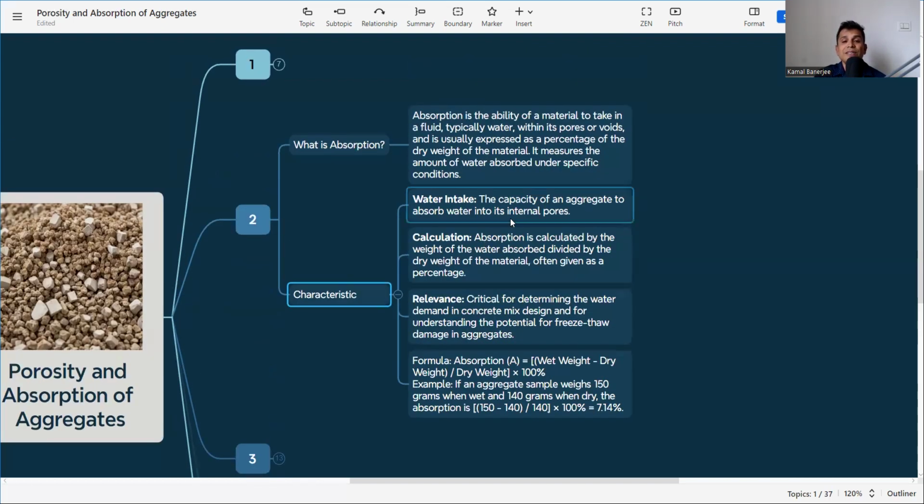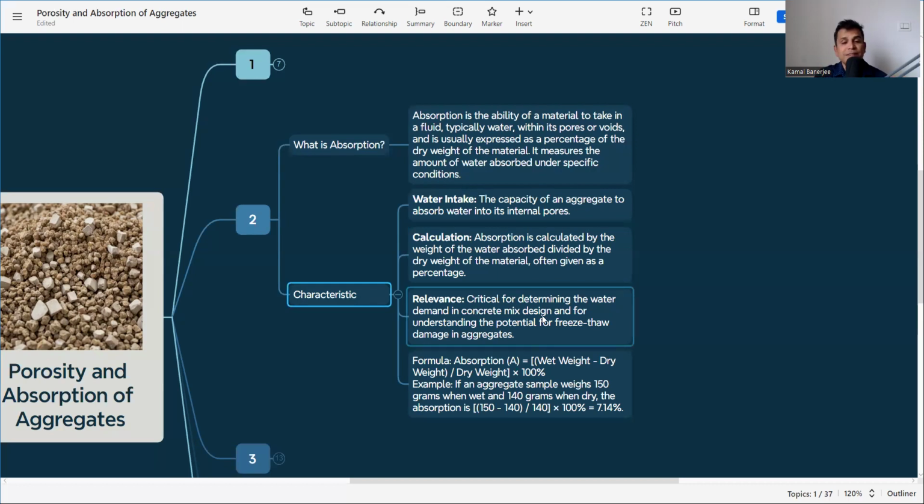So what are the characteristics? The capacity of an aggregate to absorb water into its internal pores, that is the water intake. So it will take in the water and fill the voids. It will take water from the mix if it is not fully occupied by water, or else if it is over occupied, it will release the water. Then how can we calculate it? Absorption is calculated as the weight of the water absorbed divided by the dry weight of the material, often given as a percentage. That means how much water it can take into its pores or voids, which is always measured as a percentage.